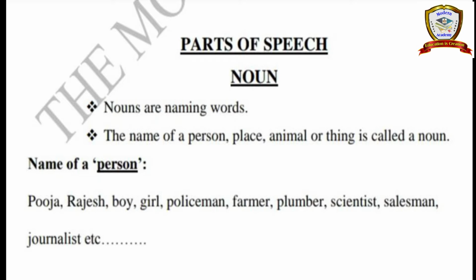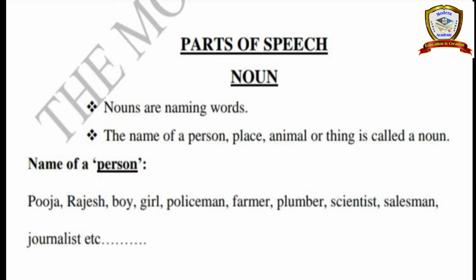See, for example, country means India. So India is a country, so that word India is a noun. Next, animal: cat, dog, elephant, tiger, lion. So all these words are nouns. Next, things: pen, pencil, book, note, mat, telephone, water bottle, window, door. So these are all things. So a noun is a name of a person, place, things or animals.